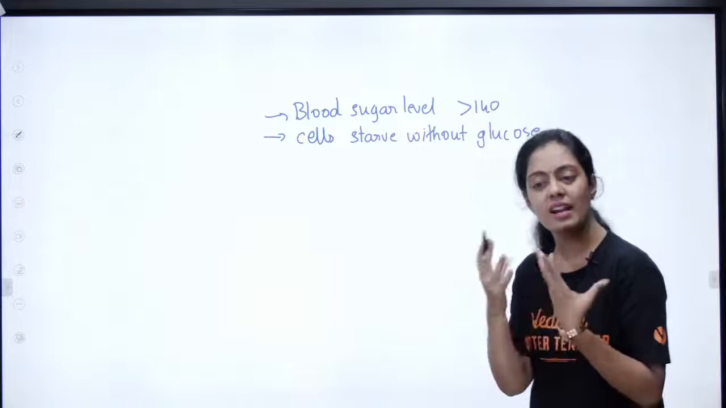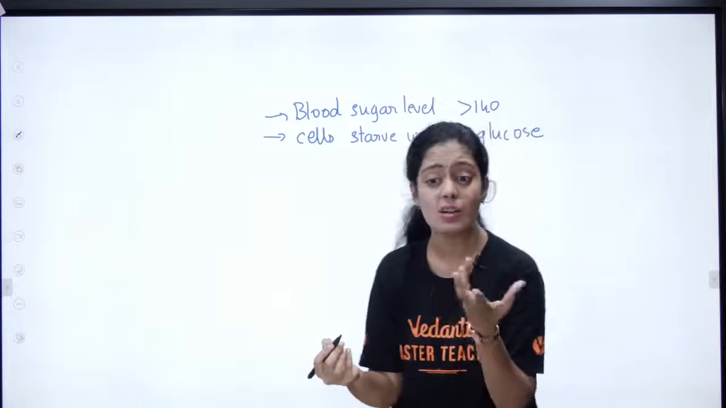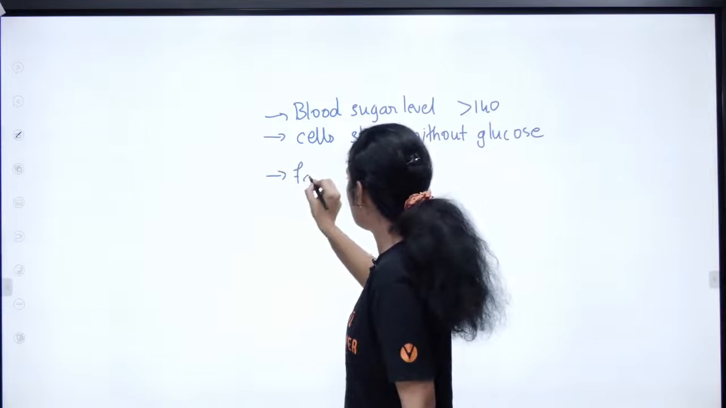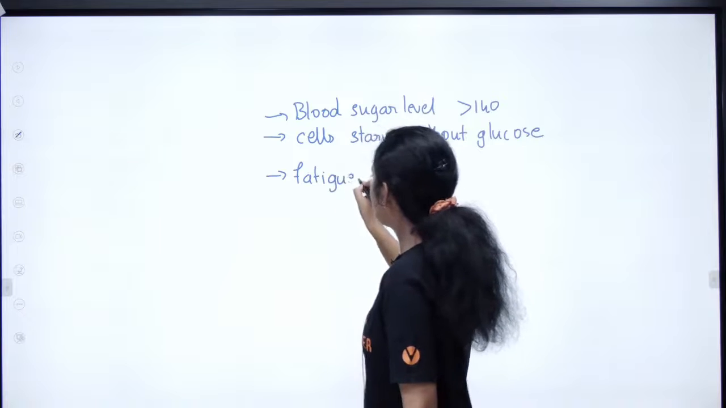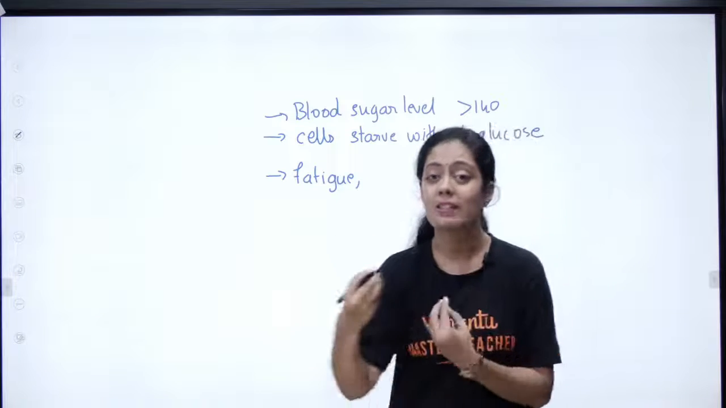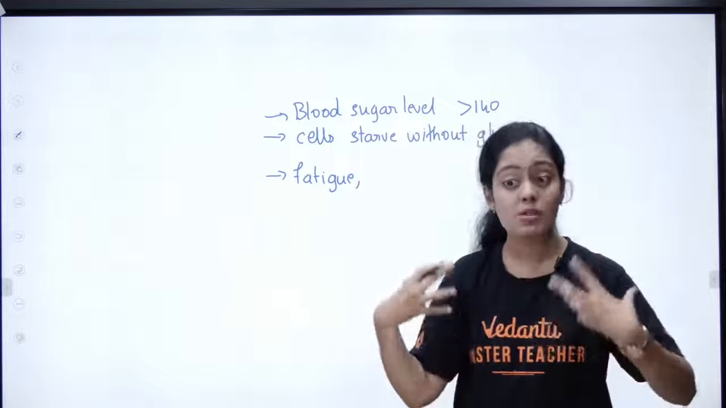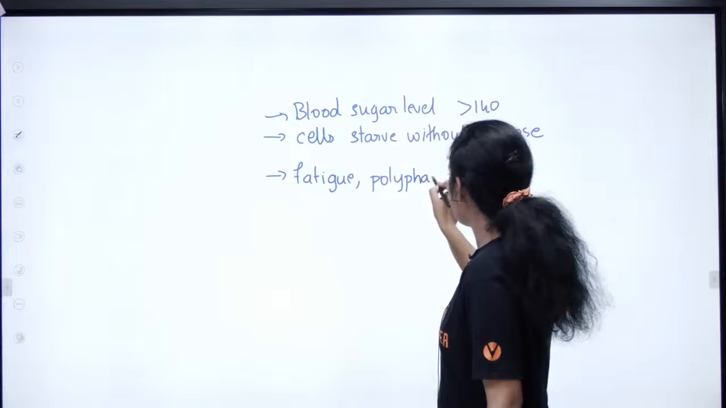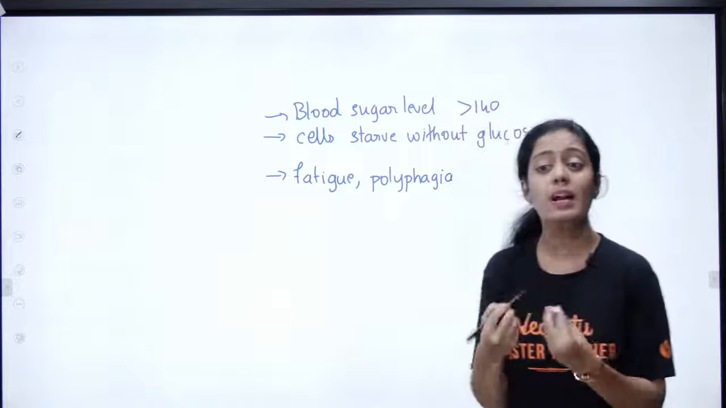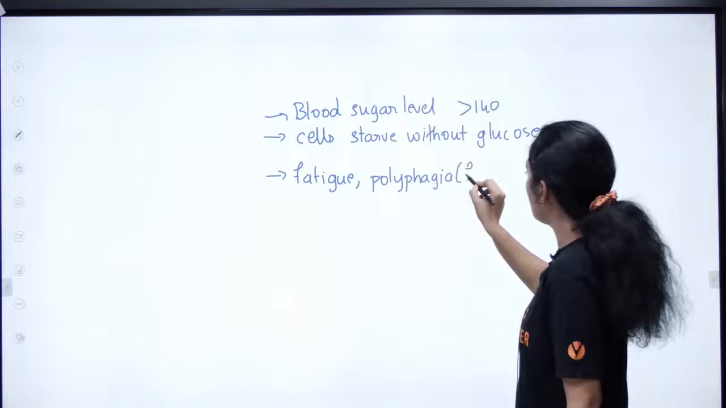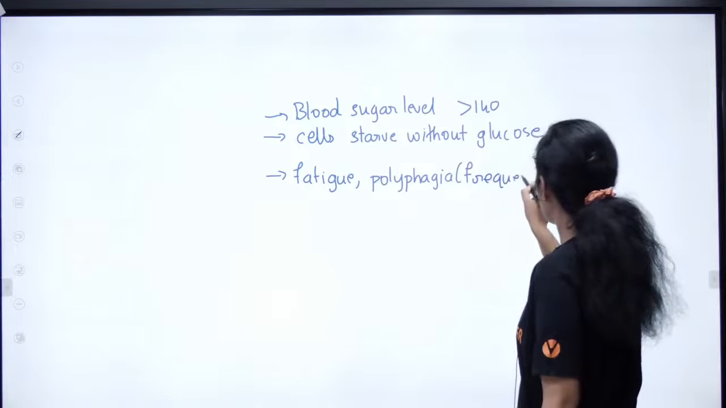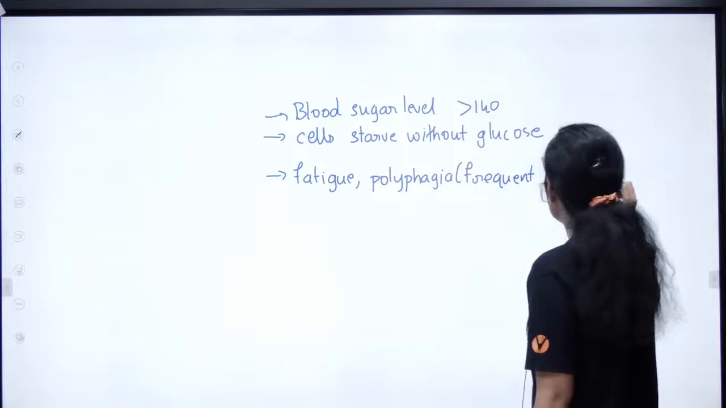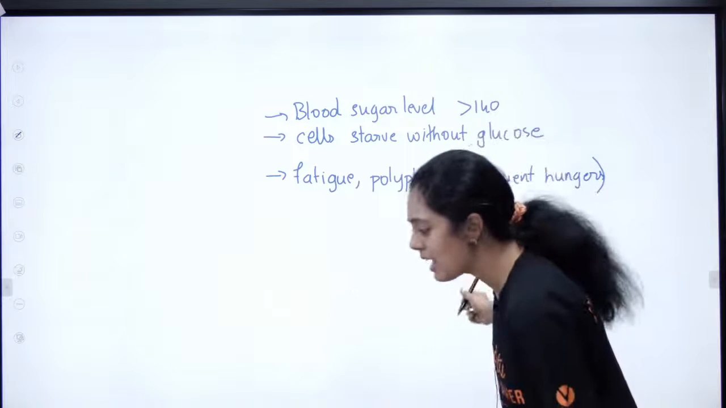What else can happen? My cells are not getting glucose, so you always feel tired. That is what we call fatigue. You feel very hungry, and if someone in your house is a diabetic patient, you will have seen that they constantly feel like eating. We call it polyphagia, frequent hunger. Why is this happening? Because my cells are not getting enough glucose.